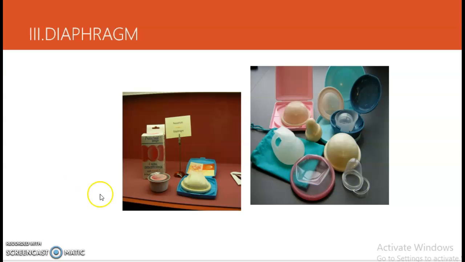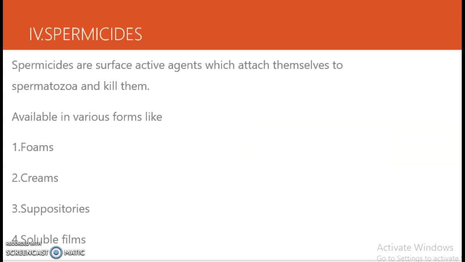The diaphragms are available in the form of a cup. They are fixed on the cervix and contain spermicidal agents, and they kill the sperm as well as inhibit the transmission of the sperm from the vagina into the uterus. The spermicides are surface active agents which attach themselves to the spermatozoa and kill them. They are available in various forms like foams, creams, suppositories, and soluble gels.